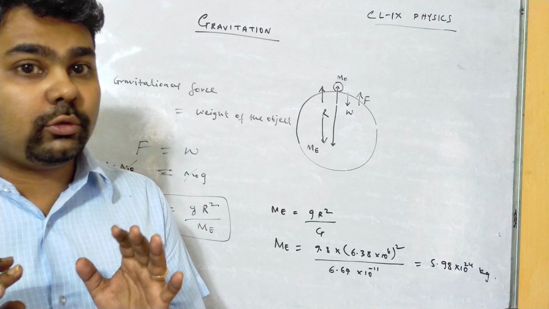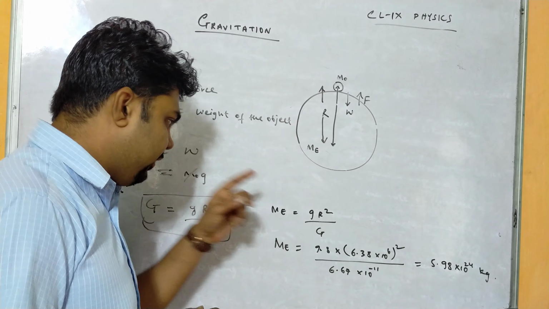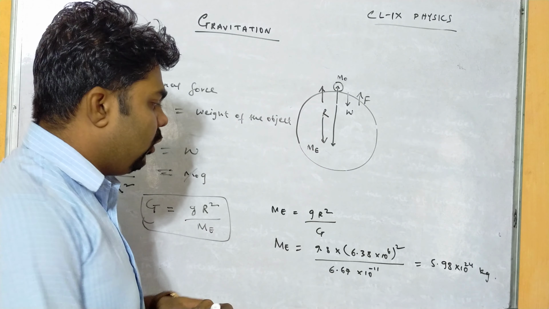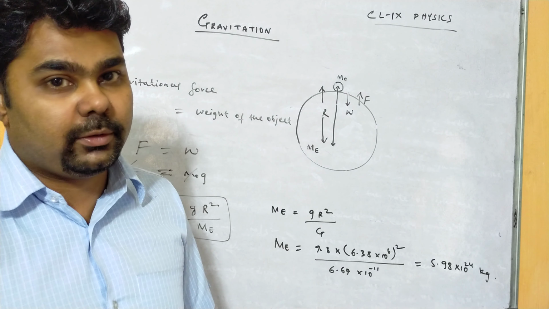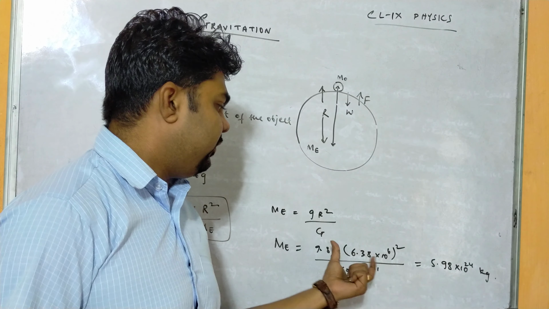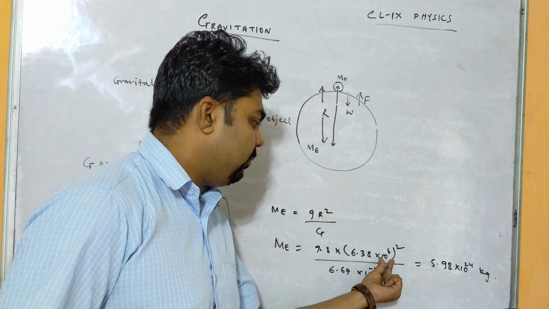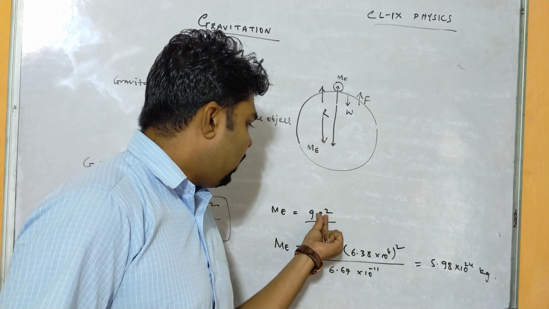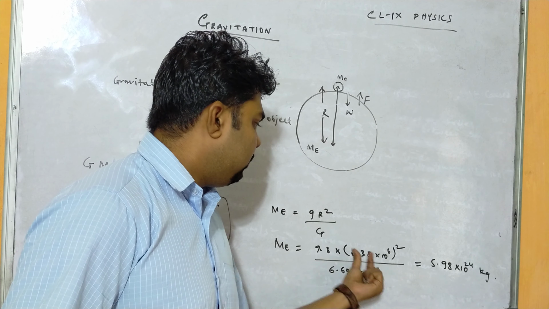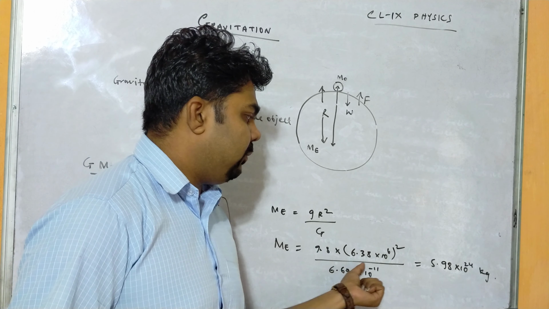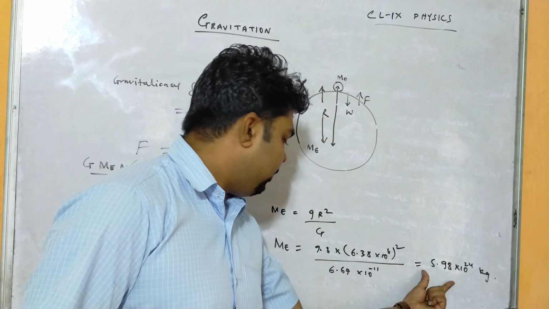If we need to find the mass of earth, we substitute the values of acceleration due to gravity, the distance between the earth and the object, and the gravitational constant. The small g value, as I just told, is 9.8 meter per second square, and capital R we generally take as 6400 kilometer, but here we have taken 6.38 into 10 to the power 6. So R square means the capital R value whole square, along with the capital G value. After calculation, the mass of earth is 5.98 into 10 to the power 24 kg. So this is the mass of earth.